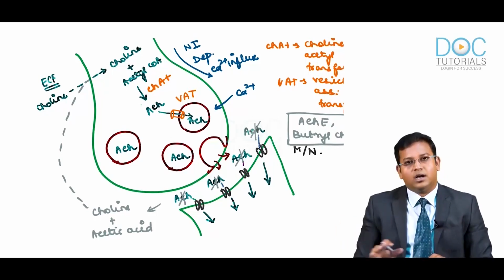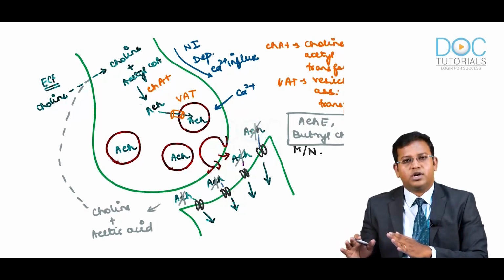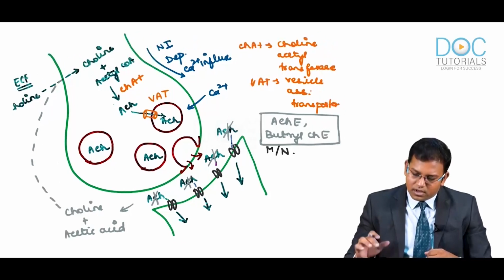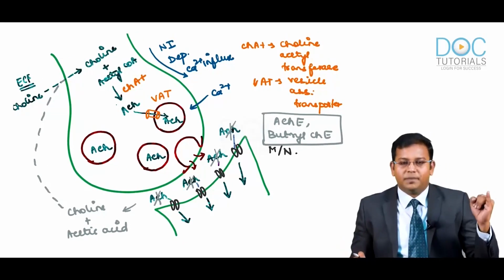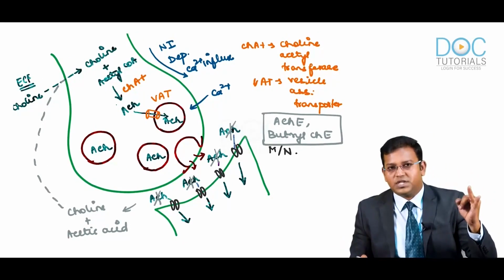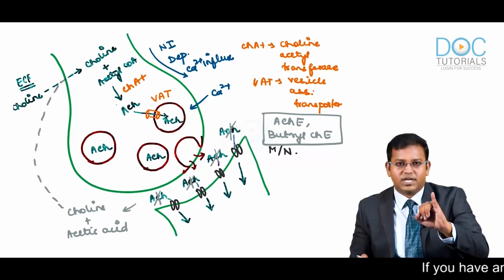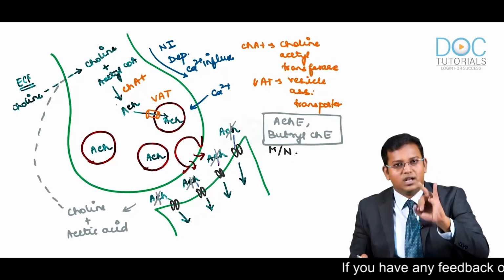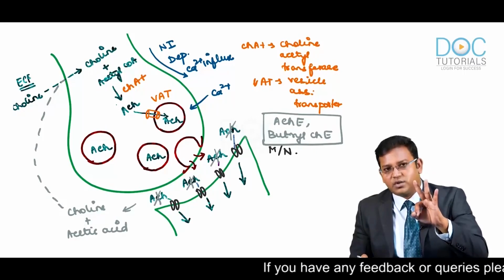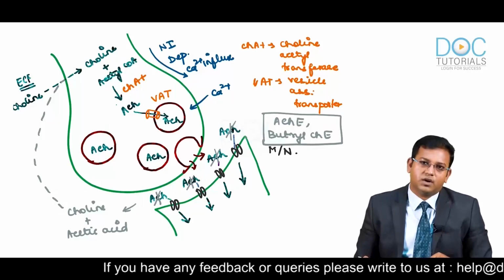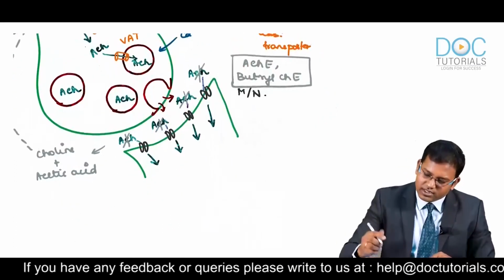This is the neurohumoral transmission: how acetylcholine is synthesized, how it is transported out, and how it is further metabolized. So, as a whole: choline is taken up into the presynaptic terminal, choline fuses with acetyl-CoA, acetylcholine is formed, stored in the vesicles, calcium influx causes release of acetylcholine. Acetylcholine interacts with the receptor. Acetylcholine esterase or butyrylcholine esterase breaks down acetylcholine to acetic acid, and choline is taken back up for the resynthesis of acetylcholine. Clear, guys? Here we have to understand one major concept.